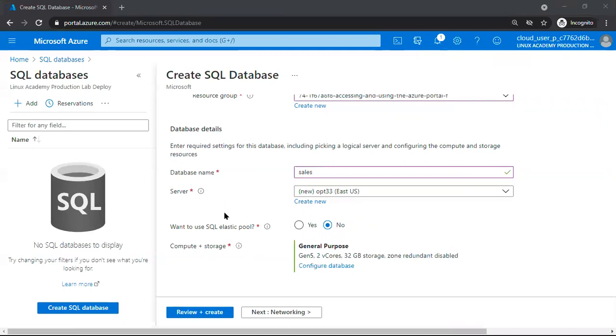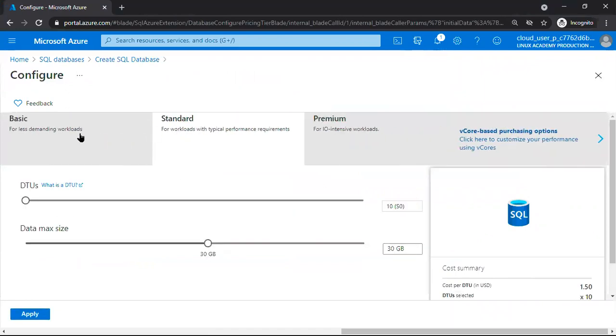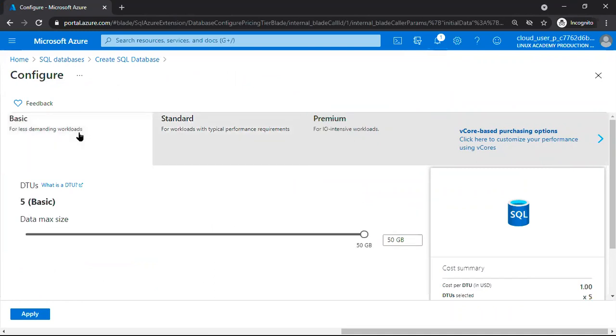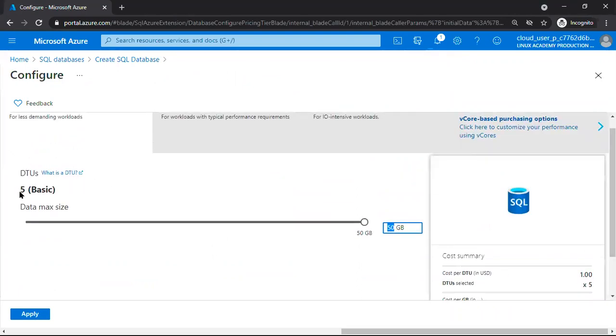After that, we have something called an elastic pool; we'll see it later. Here we can select how much database size we want. We have some tiers: basic, standard, premium. In the basic tier, the database can grow up to 50 GB, with 5 DTUs, database transaction units per second.